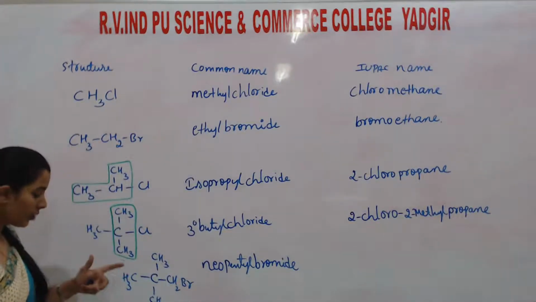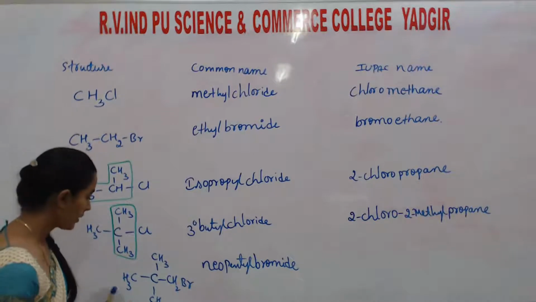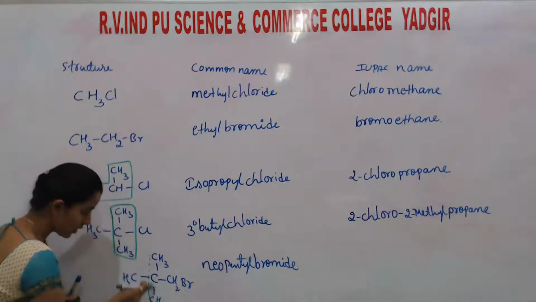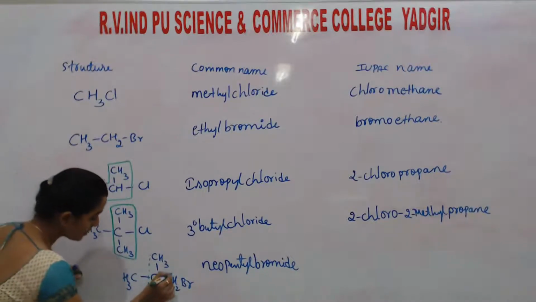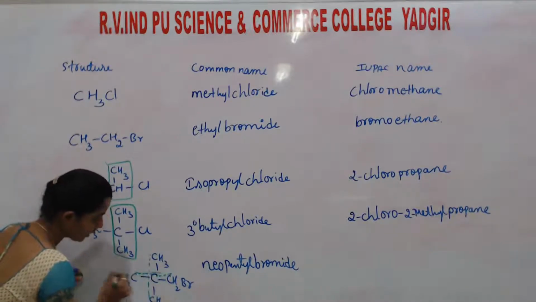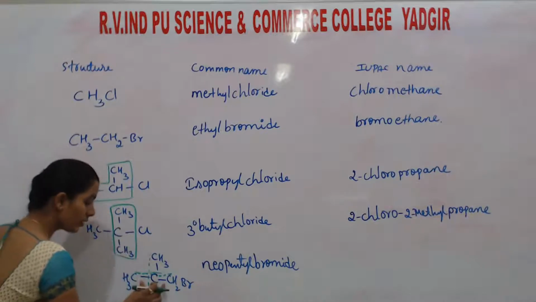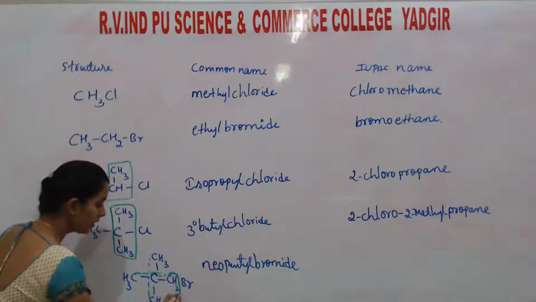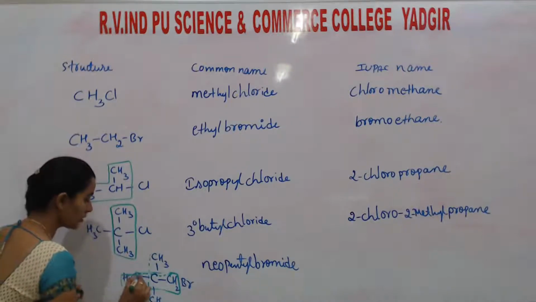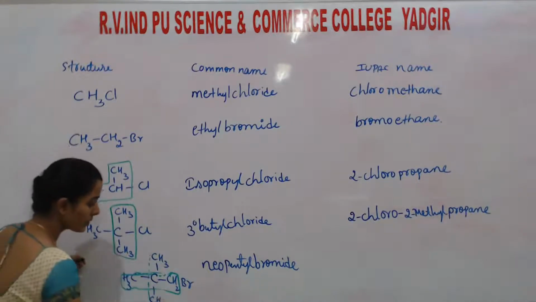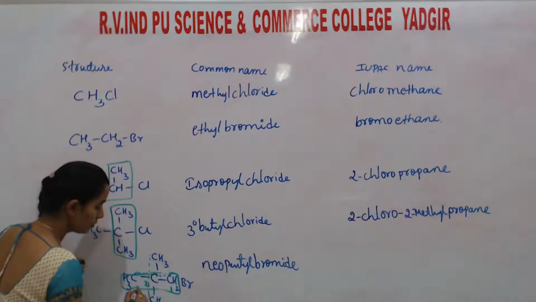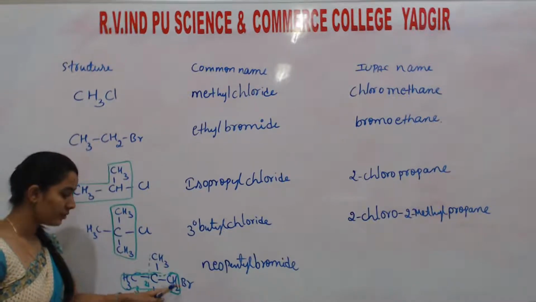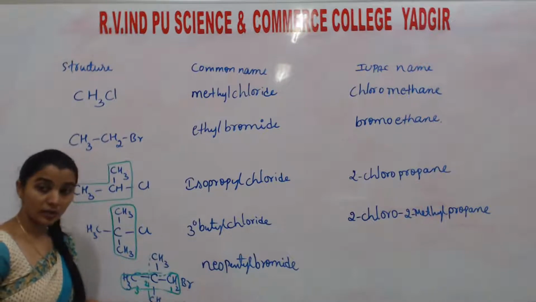If we want to write it in the IUPAC name, listen: this also consists of a parent chain with 3 carbon atoms, but along with the parent chain, Br is also there. So we consider this one as the parent chain, and numbering starts from here: 1, 2, 3, because priority is given to the parent chain as well as the halogen atom.